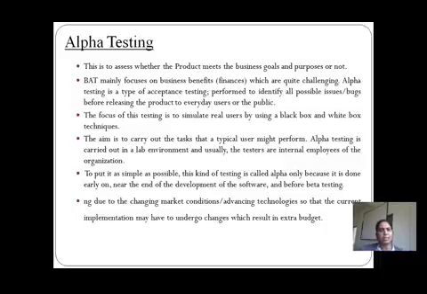So alpha testing is a type of acceptance testing and it should be performed to identify all the possible issues or bugs before releasing the product to everyday users or the public. See, alpha testing. So alpha testing means what? We need to consider the unit testing. Now how are the bugs going to be easily found by a particular organization when they are performing the testing, when they are going to do the unit testing?